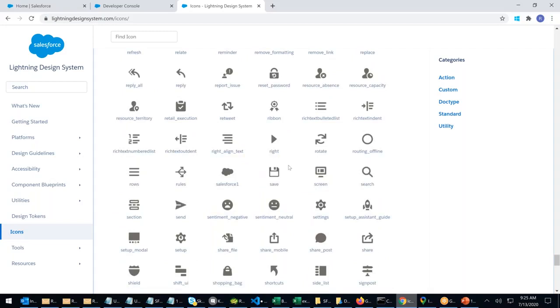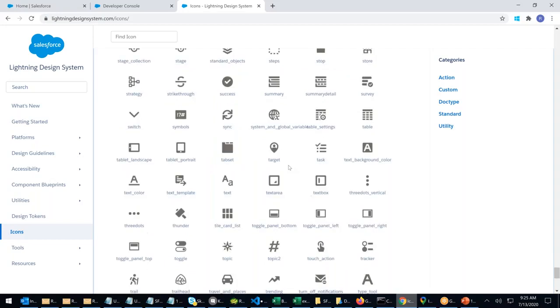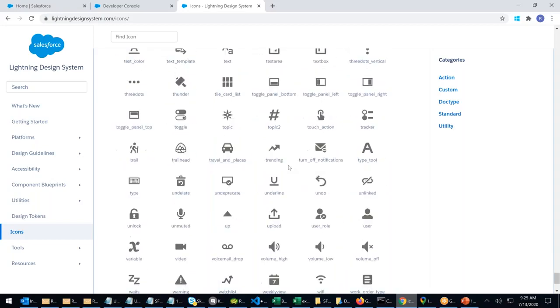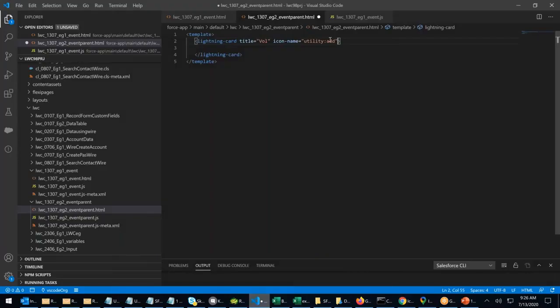Play was there, would have taken that. Oh, there it is. I will take this. Volume high, Control C. All types of icons are available. Utility, volume high. Perfect.